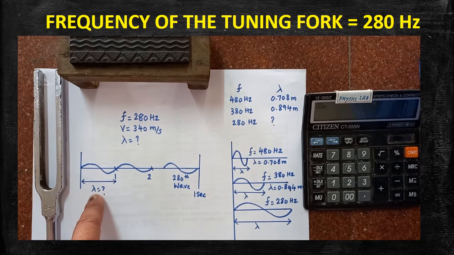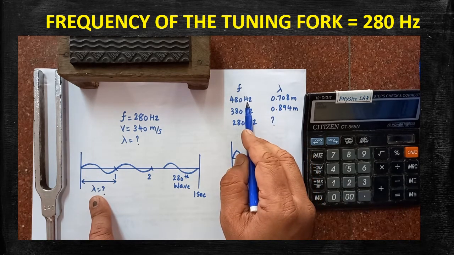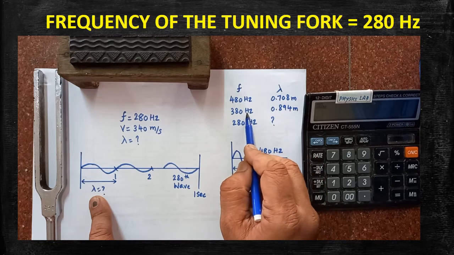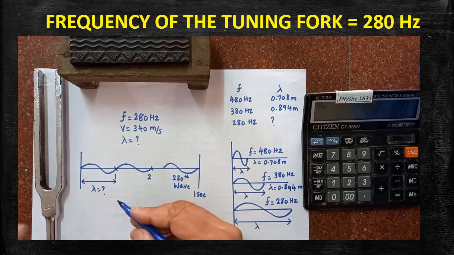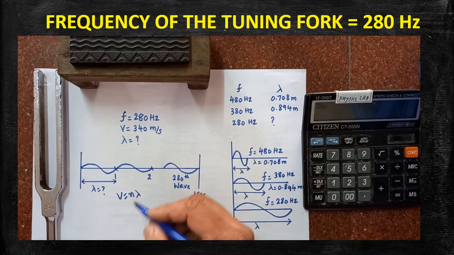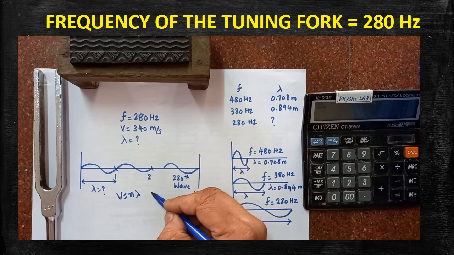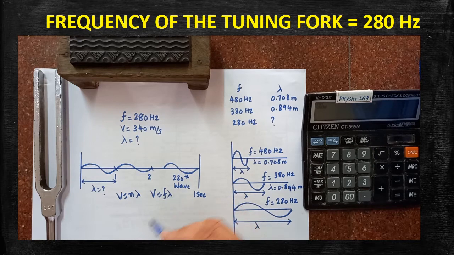The distance in between is called wavelength. How to calculate? Already I have written the wavelength of the 480 Hertz sound and the 380 Hertz sound. Now we are seeing the 280 Hertz sound. What is the formula? V is equal to n lambda is the formula, or we can write it as V is equal to f lambda. Instead of n, we can write f.